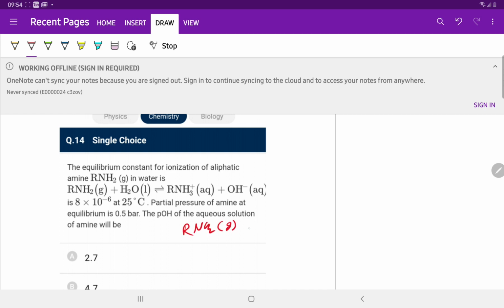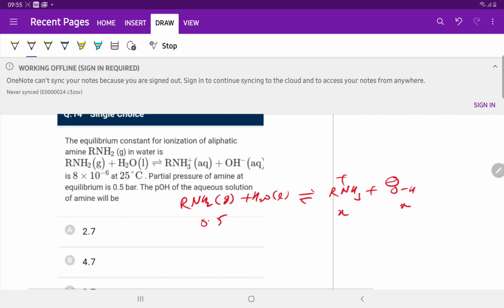RNH2 gas plus H2O liquid gives RNH3⁺ and OH⁻. At equilibrium this is 0.5, x and x.